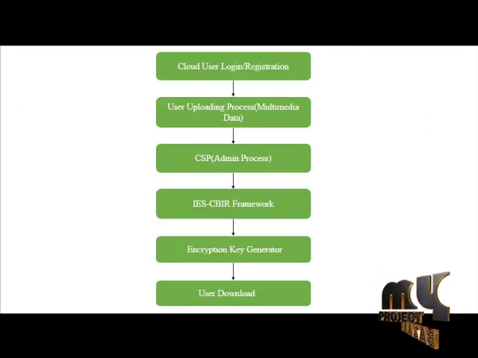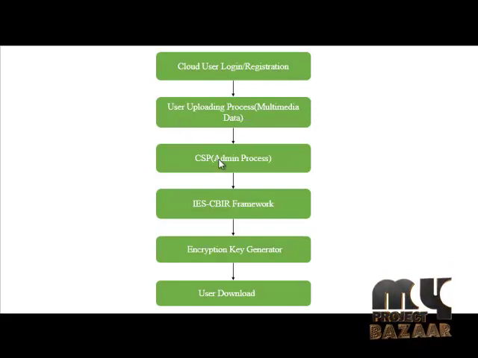It is our project flow diagram. In our flow diagram, there are 6 modules involved in our process. These modules are cloud user login and registration, user uploading process for multimedia data, CSP cloud service provider admin process, IE-CBIR framework, encryption key generator, and user download process.